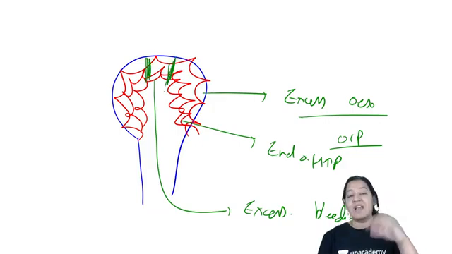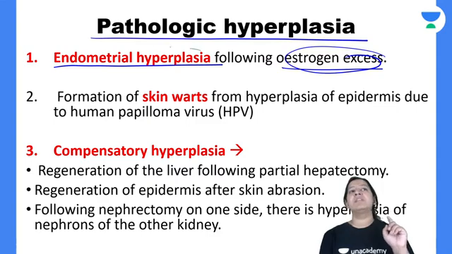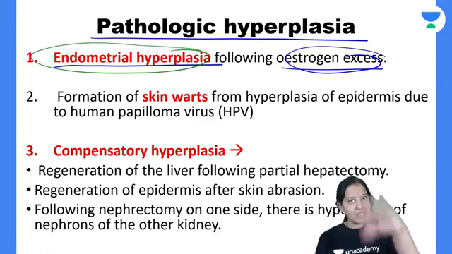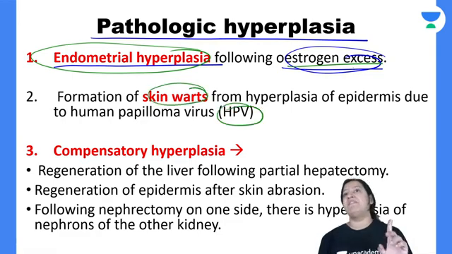The endometrium is thickened because of excessive proliferation. So she is having a disease. The name of the disease is endometrial hyperplasia, and the stress for the disease is the estrogen axis. So that is the thing. The second is skin warts. Here the stress is HPV virus.